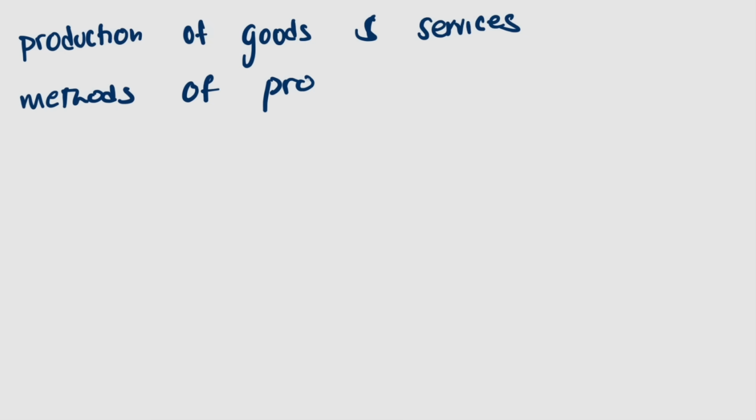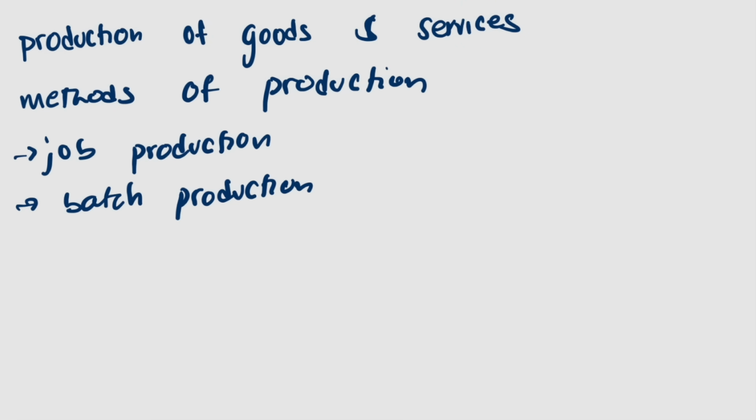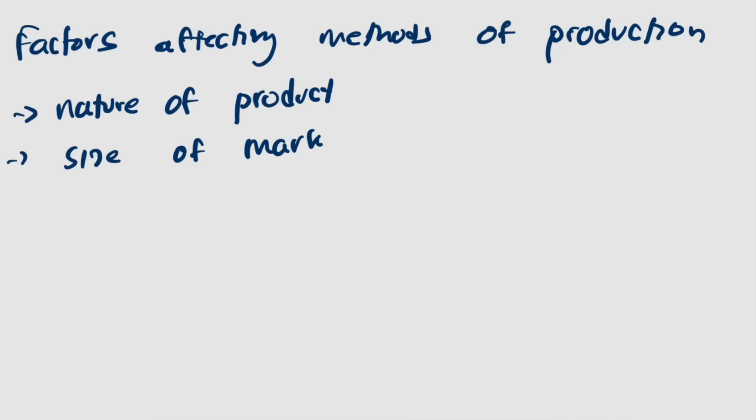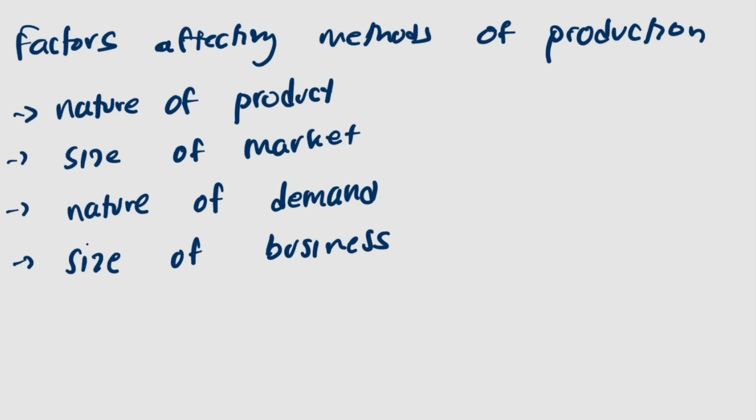Let's now move on to production of goods and services. First of all, what are the methods of production? We have job production, batch production, and flow production. And the factors that affect which method to choose are the nature of the product, the size of the market, the nature of the demand, and the size of the business.